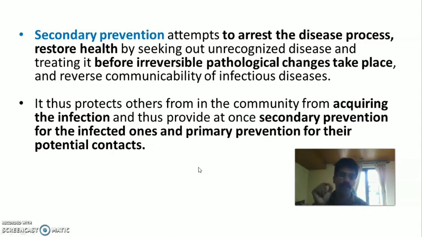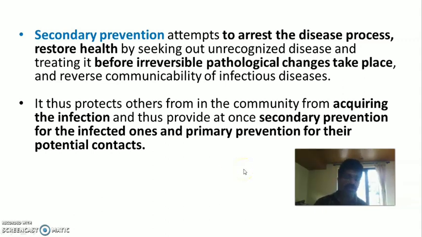So, actually, we are applying the secondary prevention in the second phase of the natural history of disease, that is the pathogenesis phase. Here, interaction has occurred, manifestation has occurred, and the person is suffering from a particular problem. So, those people will get the secondary prevention. Primary prevention we usually apply in the pre-pathogenesis phase, that is, to those who may have been in contact with these people, their potential contacts.